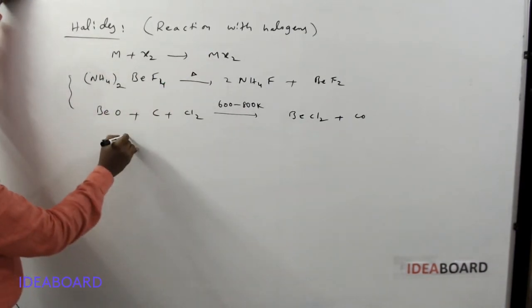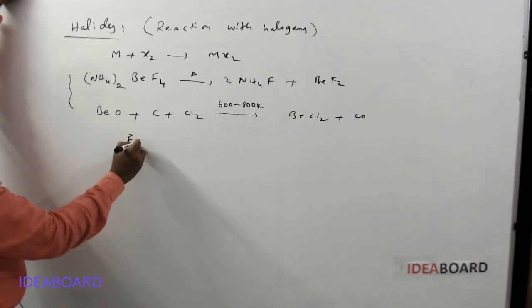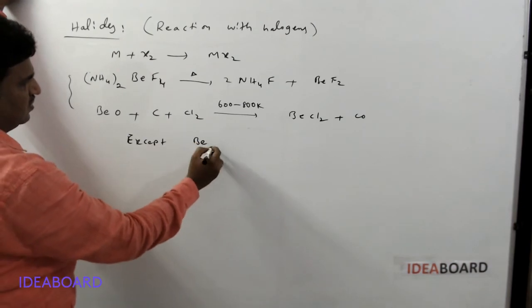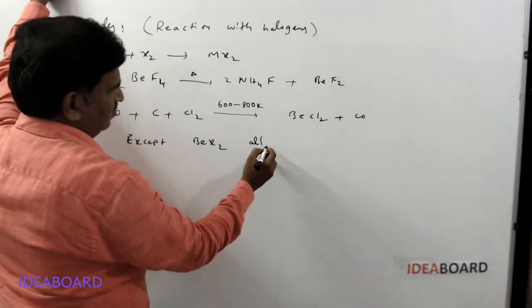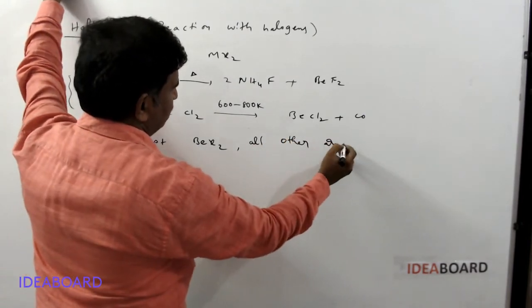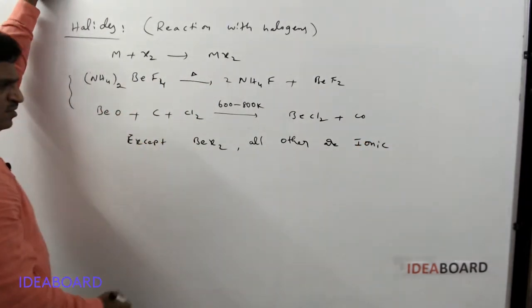And if you are taking the properties, except beryllium halides, all others are ionic in nature.